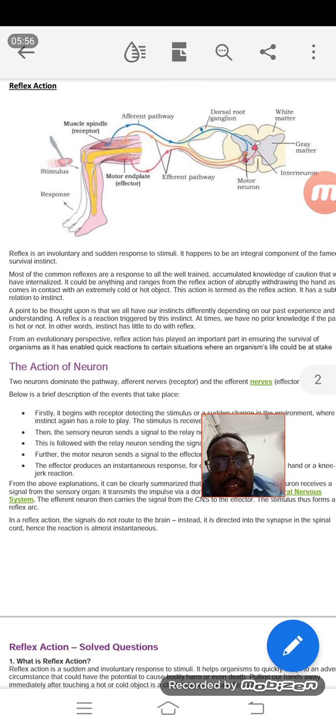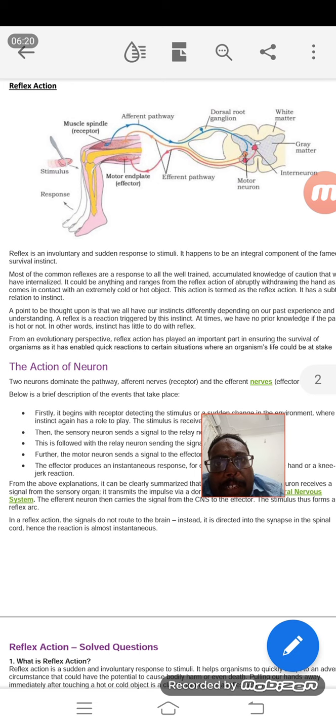You know that a reflex is an involuntary action, a sudden response to a stimulus. Stimulus means an external factor which can make some changes inside us. It can be good, it can be bad. Accordingly, the body is going to judge and take a decision.